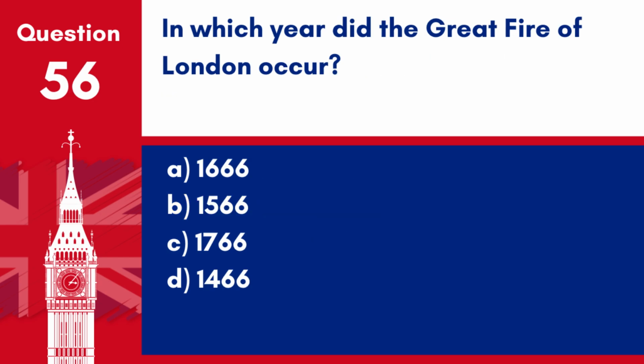Question 56. In which year did the Great Fire of London occur? A. 1666. B. 1566. C. 1766. D. 1466. Answer: A. 1666. The Great Fire of London occurred in 1666 and devastated much of the city.